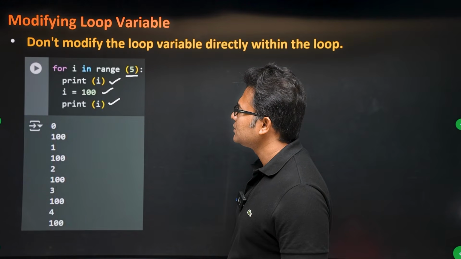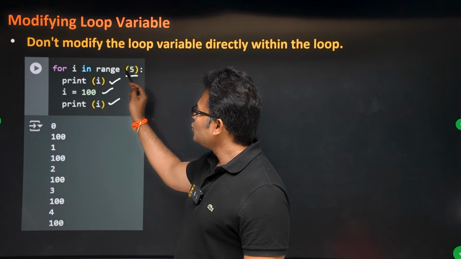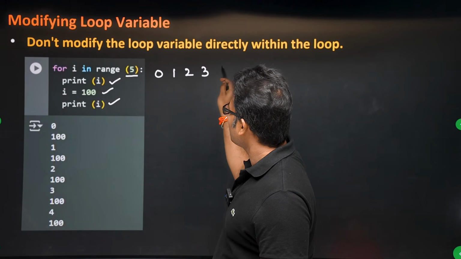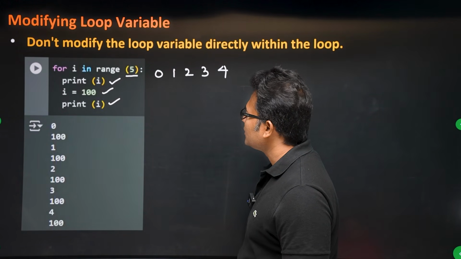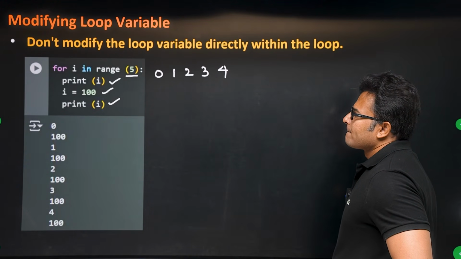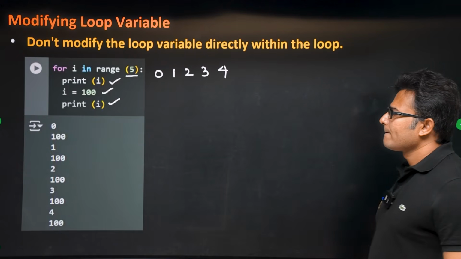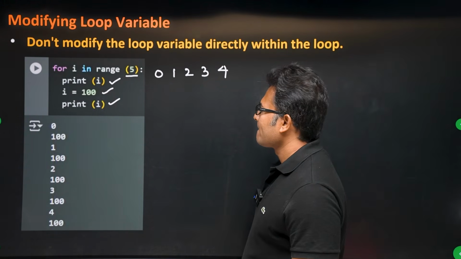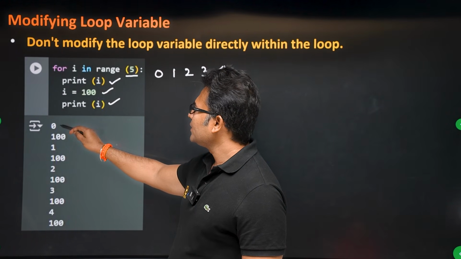Then what happens is, initially range 0 to 5 means 0, 1, 2, 3, 4, right? Now 0 is printed.